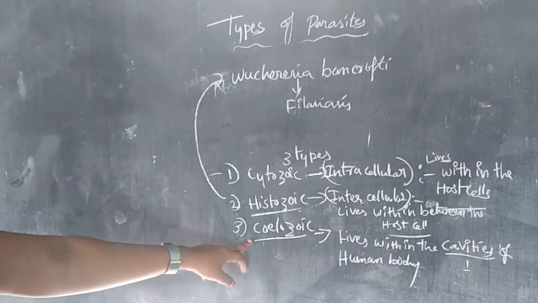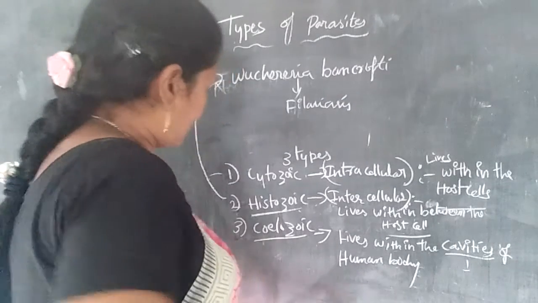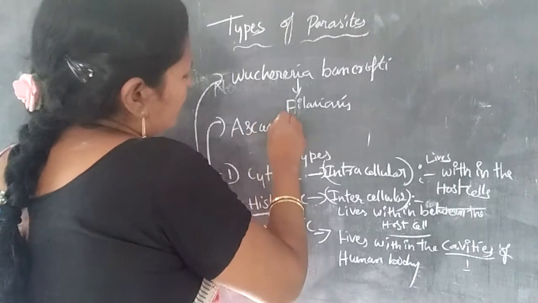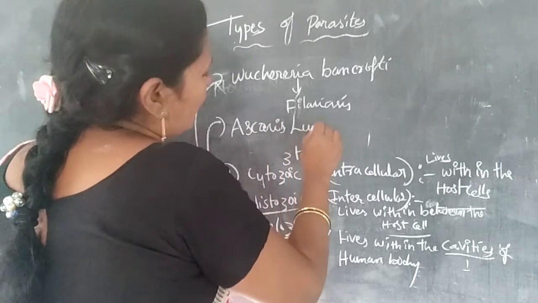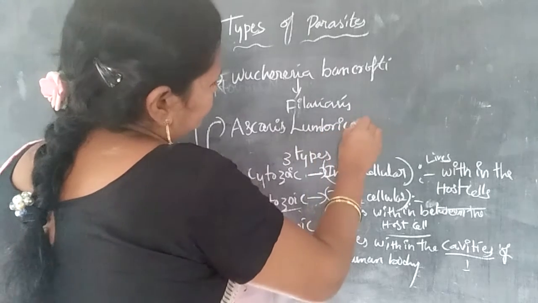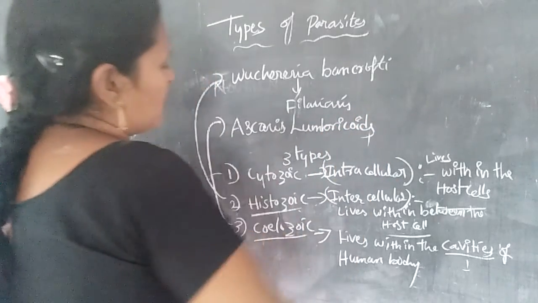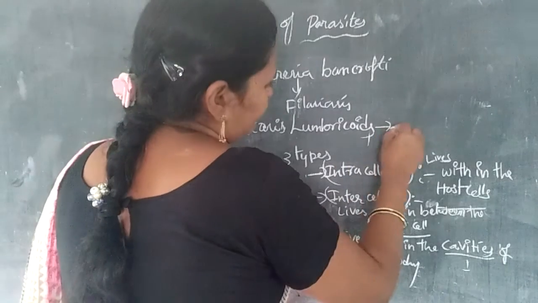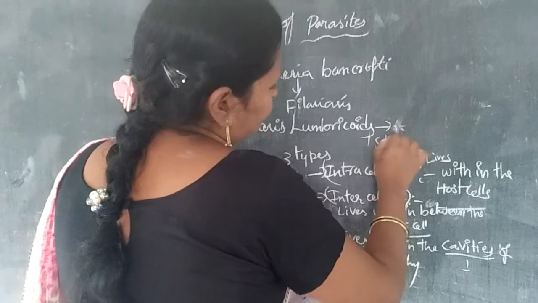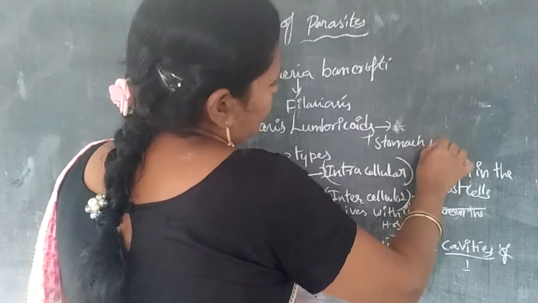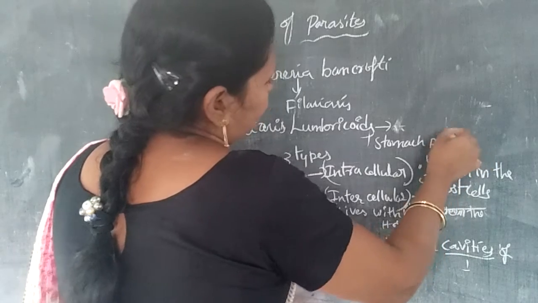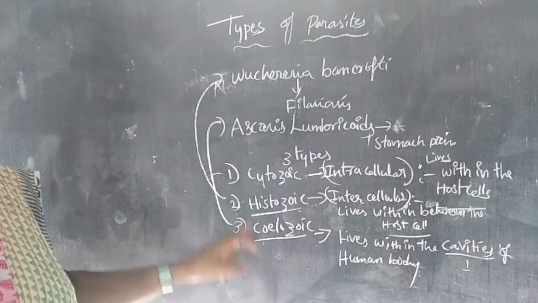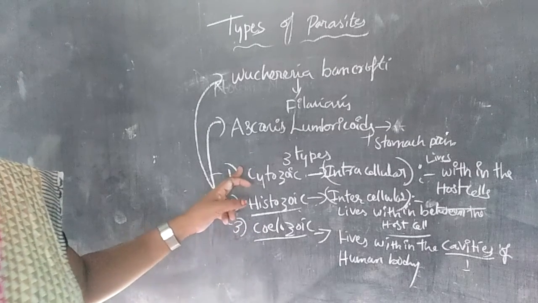Its best example is Ascaris lumbricoides, which causes abdominal or stomach pain. So cytozoic, histozoic and coelozoic are the three main types of endoparasite.